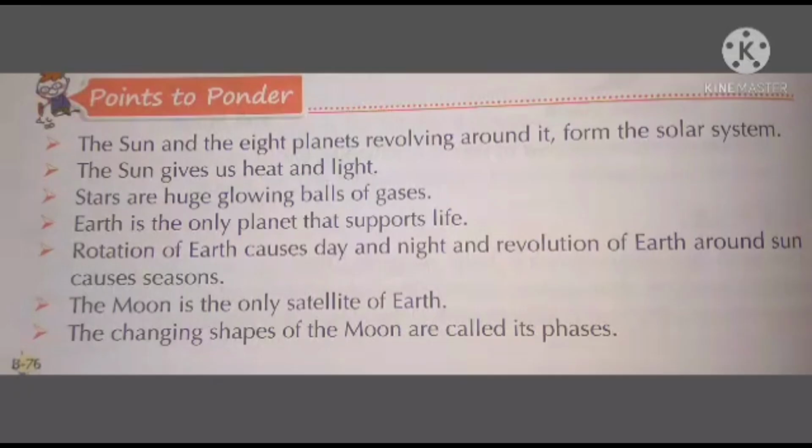Now children, points to ponder. The sun and the 8 planets revolving around it form the solar system. The sun gives us heat and light. Stars are huge glowing balls of gases. Earth is the only planet that supports life. Rotation of Earth causes day and night, and revolution of the Earth around the sun causes seasons. The moon is the only satellite of the Earth. The changing shapes of the moon are called its phases.